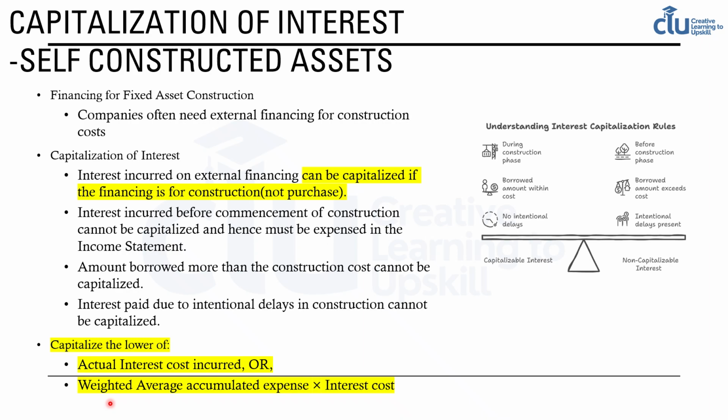So when it comes to calculation of weighted average accumulated expense, if the amount of expense incurred is on a specific date, we will take the remaining months in the construction period and calculate. In case the amount of expense is uniformly incurred across a period, we can either use the precise approach where we will divide the amount equally across those months and calculate, or we can take the average of the months and calculate the weighted average accumulated expense.